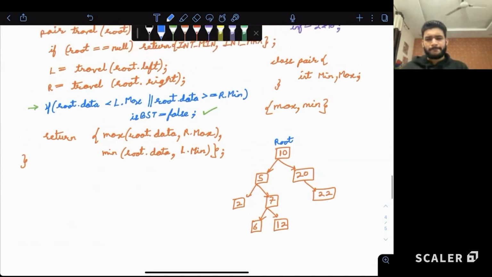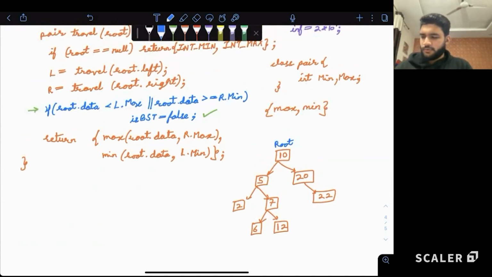Okay. So we are currently standing at the root node. We'll go to the left side first.